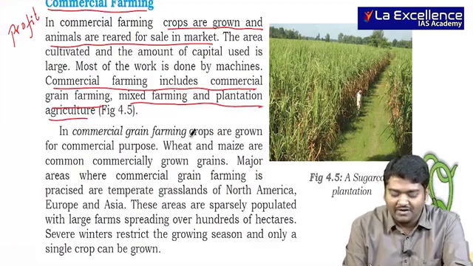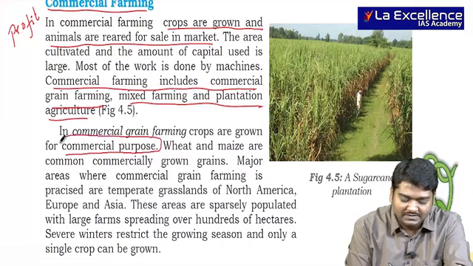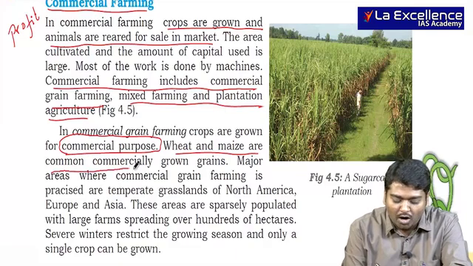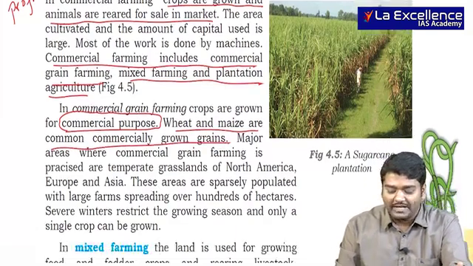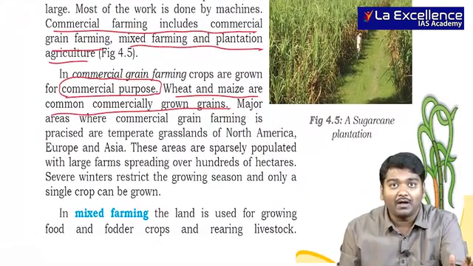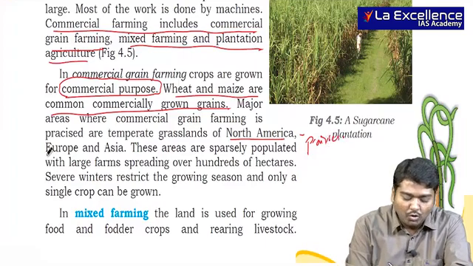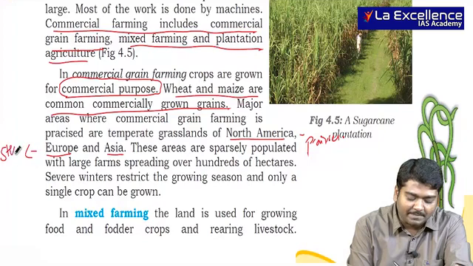In commercial grain farming, crops are grown for commercial purposes. I told you again, wheat and maize are common commercially grown grains in the world. I told you prairies is also called the granaries of the world for wheat. There it is usually grown in North America. What is the name of this? We call it prairies. In Europe or Asia, we call it steppes.